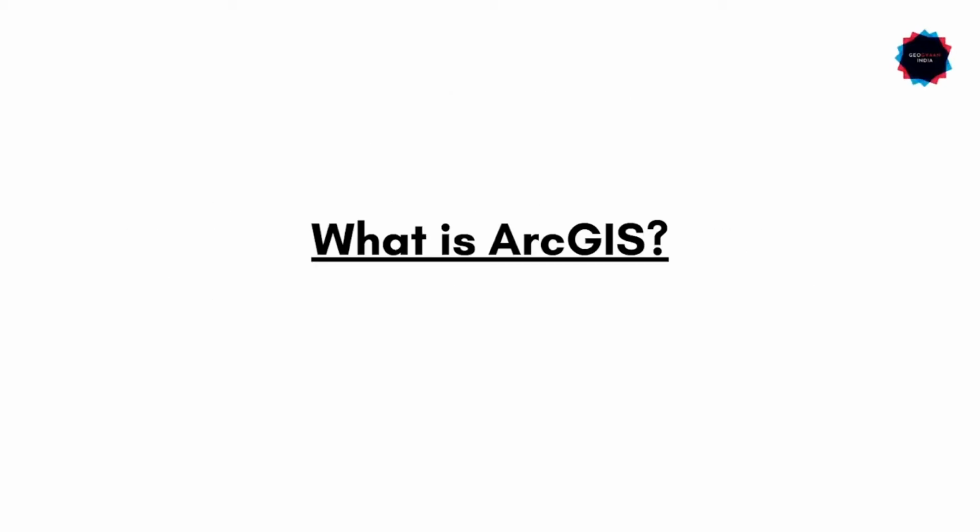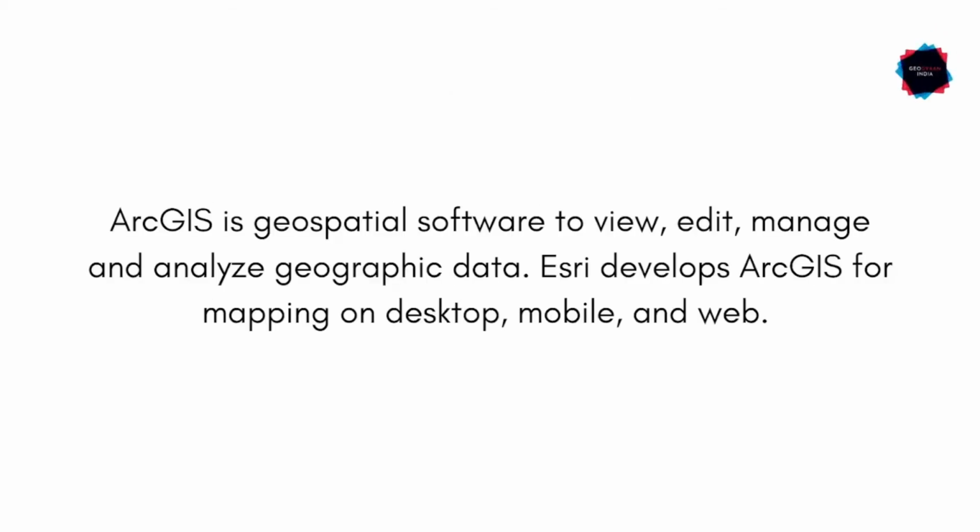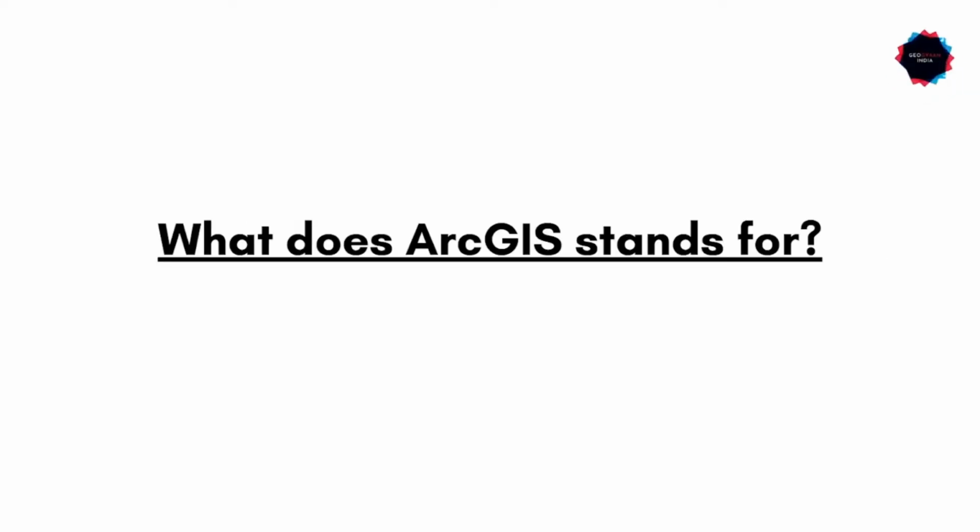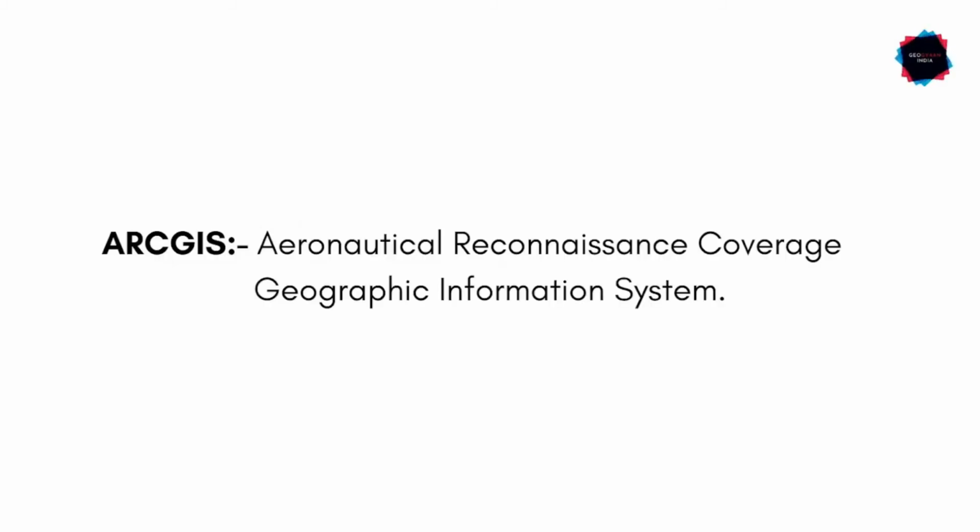Now let us see what is ArcGIS. So ArcGIS is a geospatial software to view, edit, manage and analyze geographic data. Esri develops ArcGIS for mapping on desktop, mobile and web. Now let us see what does ArcGIS stand for. So ArcGIS stands for Aeronautical Reconnaissance Coverage Geographic Information System.